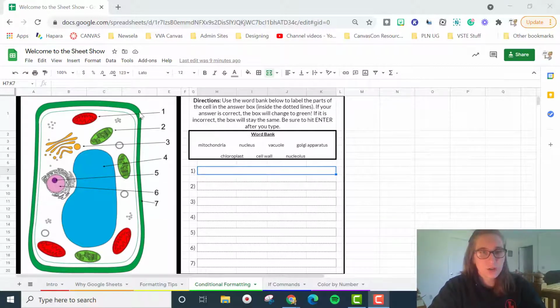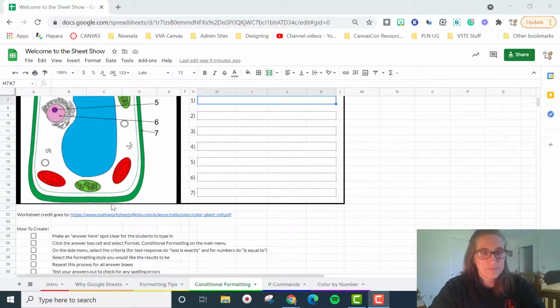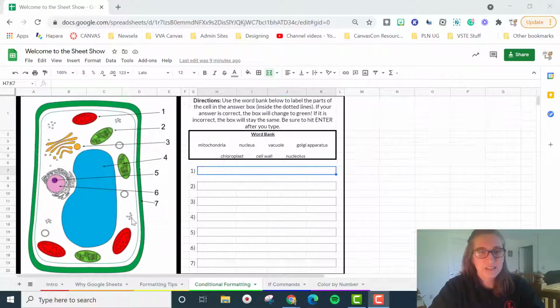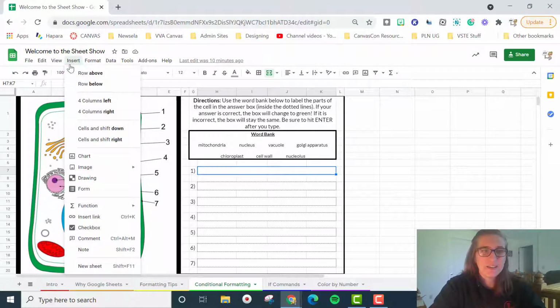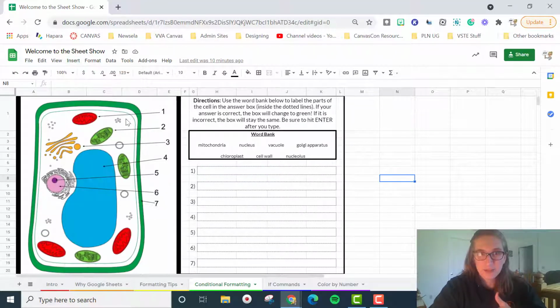So this is a worksheet that came from Math Worksheet for Kids, Science Cells, a Plant Cell, and I just took a picture, I put it into a Google Drawing, and then I added the lines and I labeled the really, really pretty 1 through 7. And then I went ahead, downloaded this image, and I then inserted an image. Either I did over the cells or in the cell. It doesn't really matter so much.